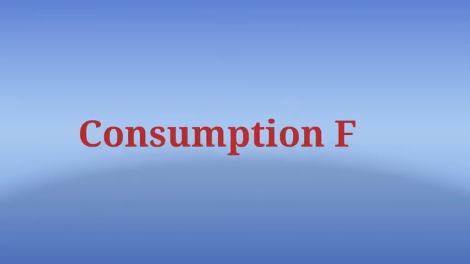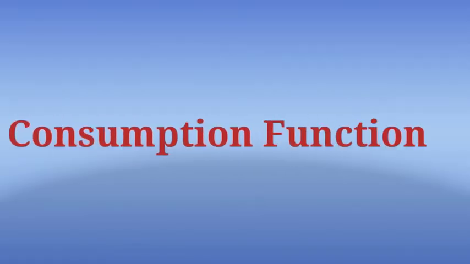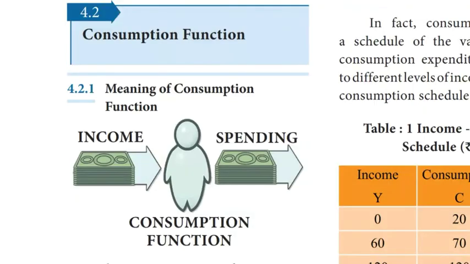Next, you are going to learn about the consumption function. Okay, what is the consumption function? Take page number 53. People spend most of their income on commodities. Some spend their income fully, while others spend a portion and keep the rest for savings.